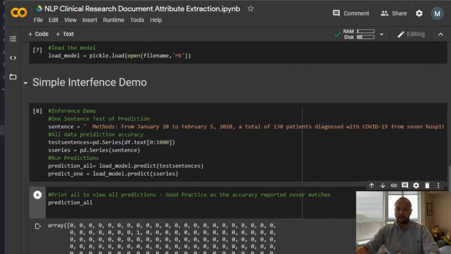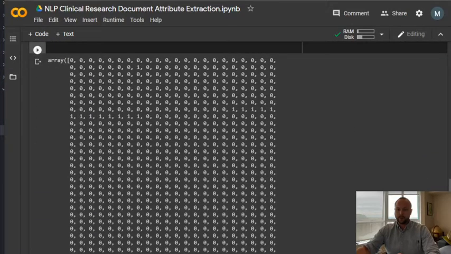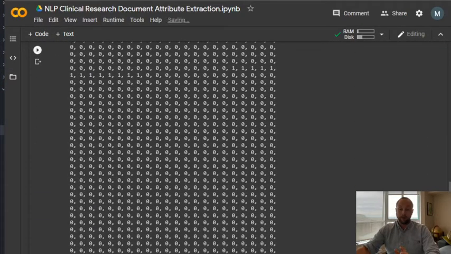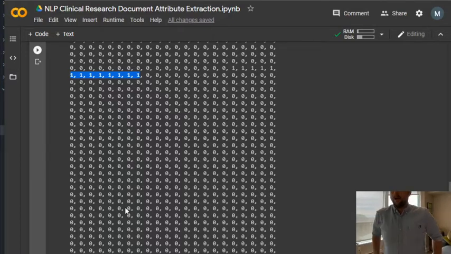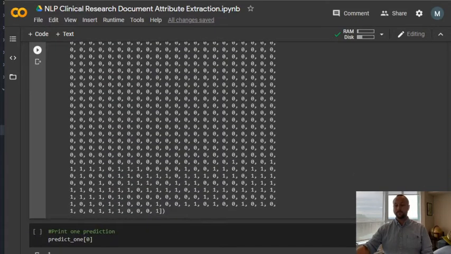So we can see it's made a number of predictions here. For our particular case, we're looking at sample size. So all of the final ones had sample size. We can see there are some errors in here, to be expected. And also some sentences have been classified that just don't have the sample size. So we'll definitely have to take a look at that to understand the error rate a bit better.